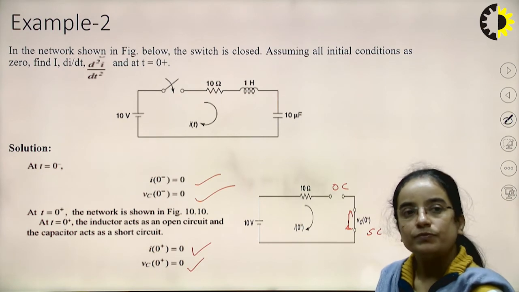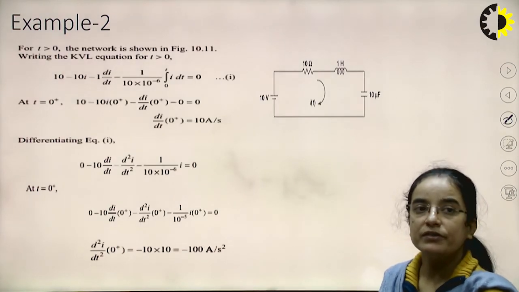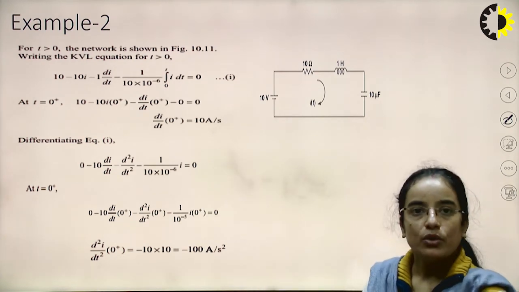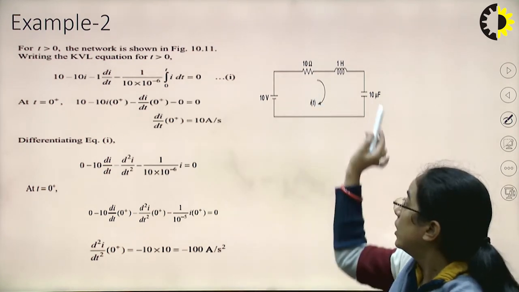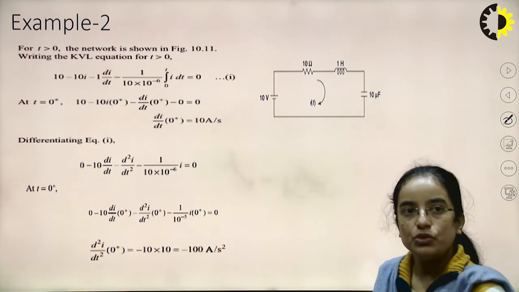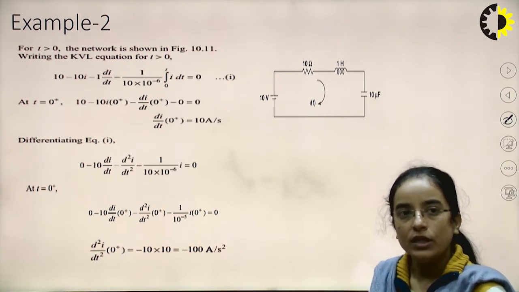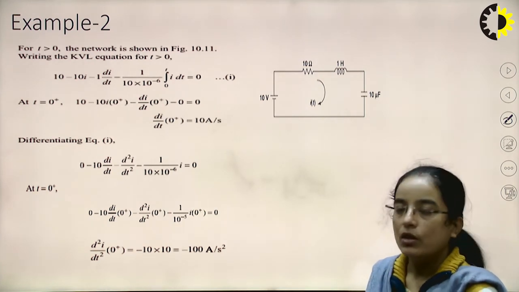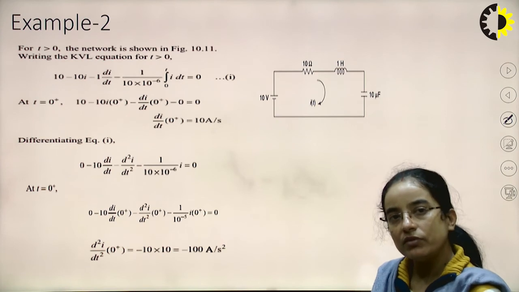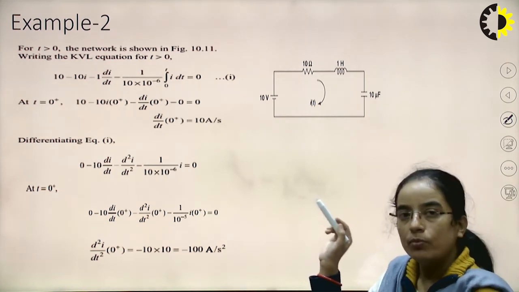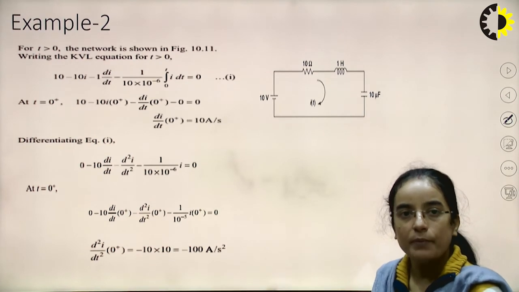So now we will draw the network for t greater than 0. Here R, L and C are kept. Now we will write the integro-differential equation. Integration will be there and differentiation will also be there because both inductor and capacitor are present in the network.